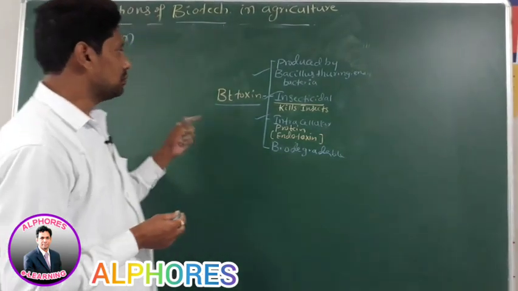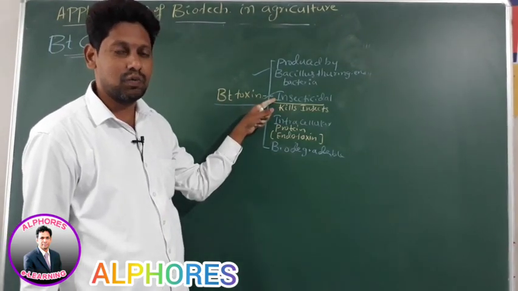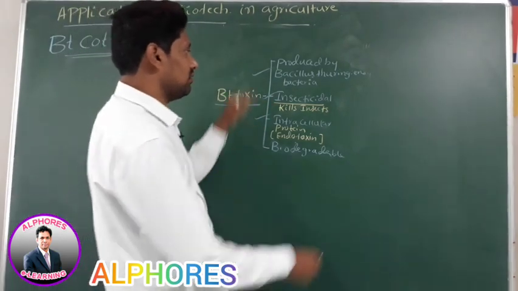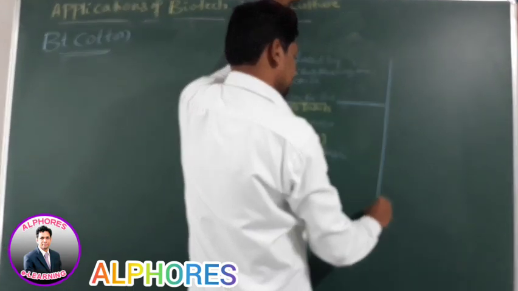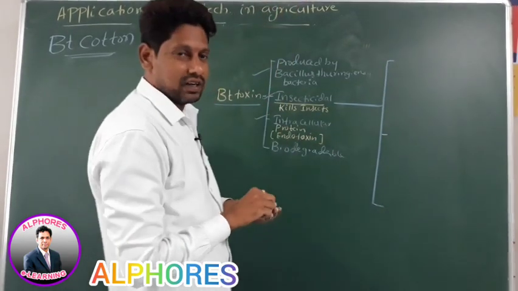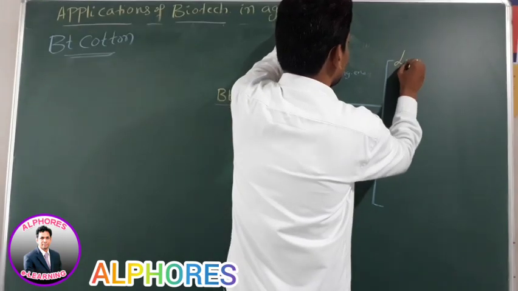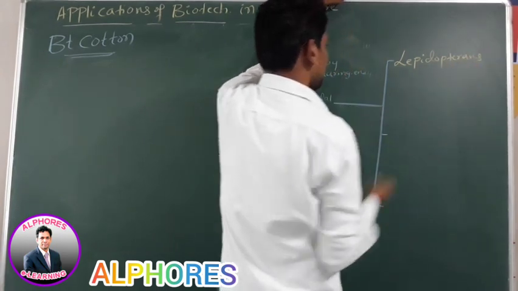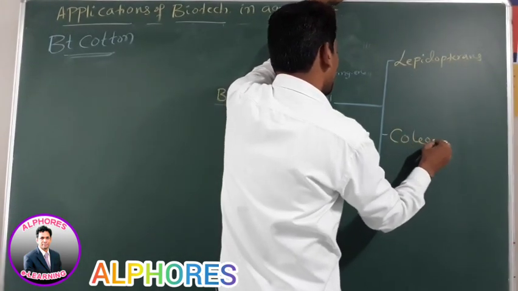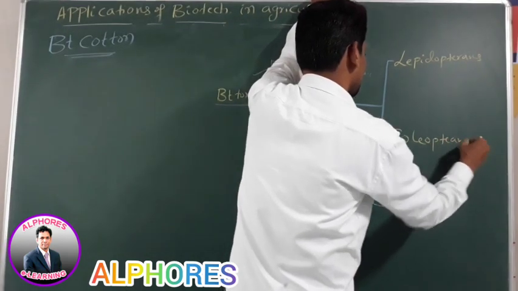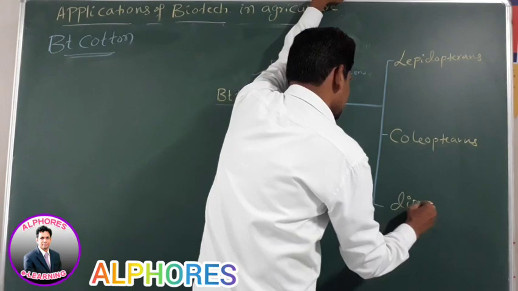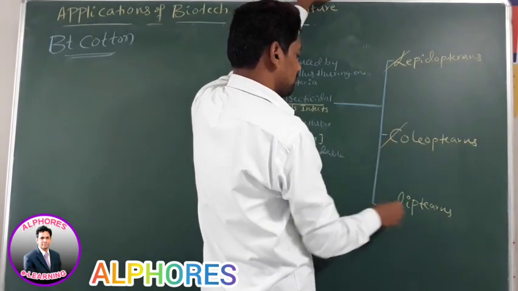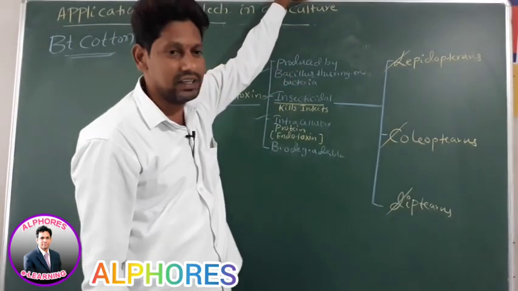Now listen here. This Bt toxin is insecticidal, which means it has the ability to kill insects. Which insects? Number 1, Lepidopterans. Number 2, Coleopterans. Number 3, Dipterans. Lepidopterans, Coleopterans, Dipterans, easy to remember, LCD.